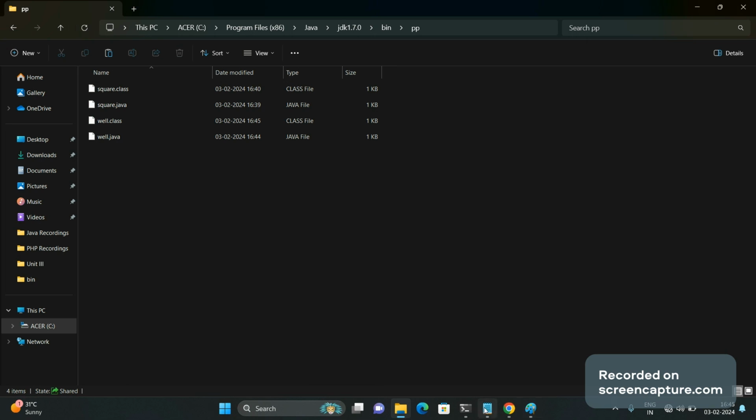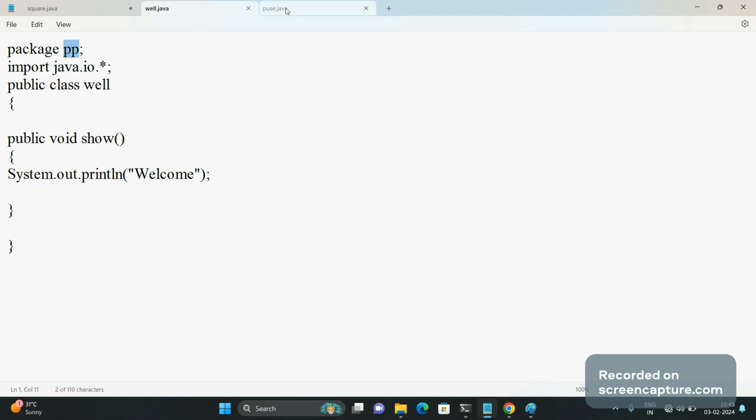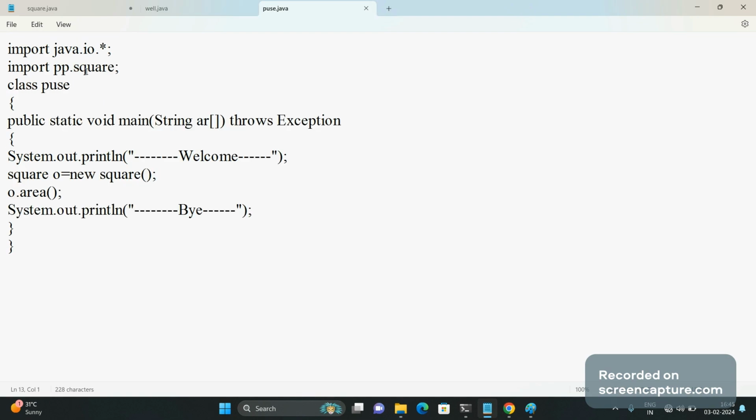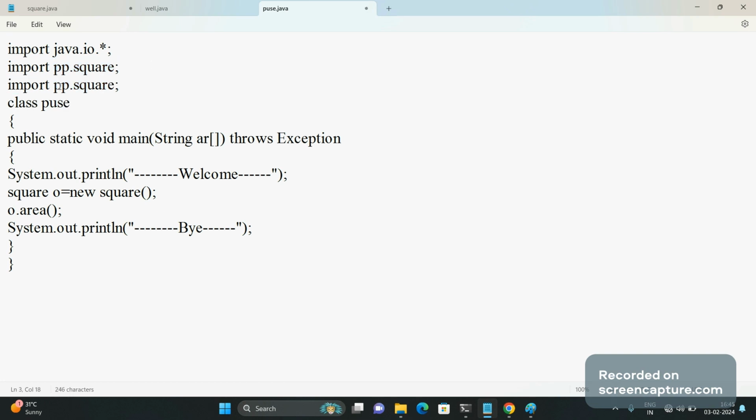Now suppose in Puse.java we are writing pp.Square, and if I want the Well class to be used in this package, I have to create an object of the Well class as well.